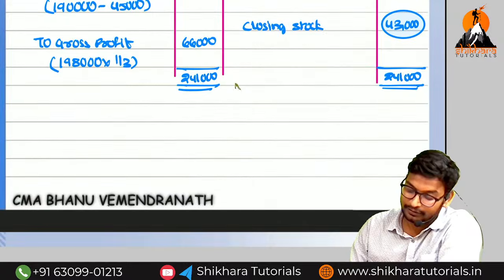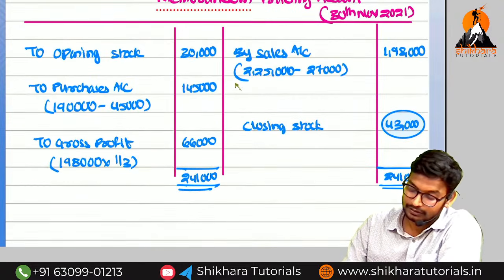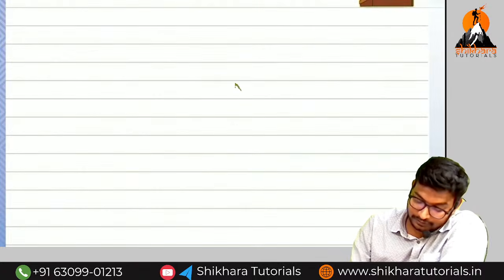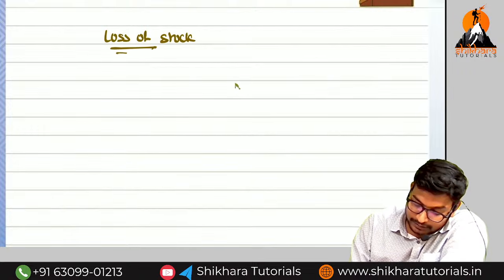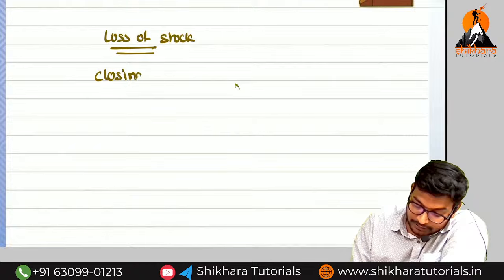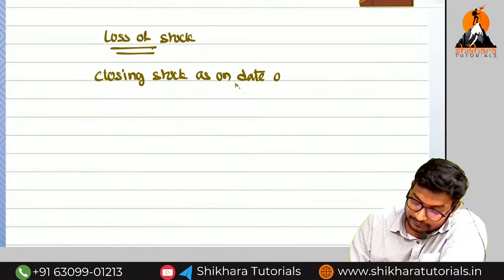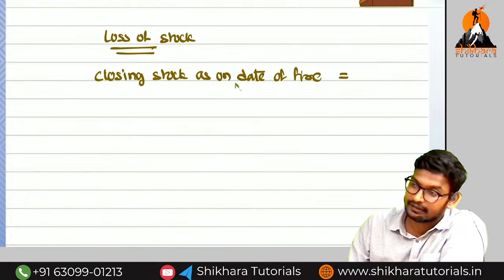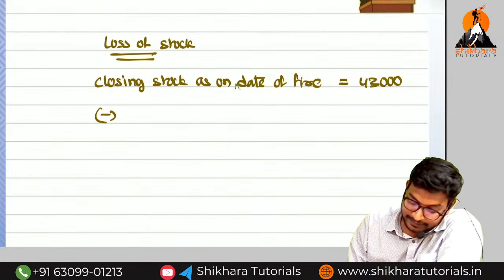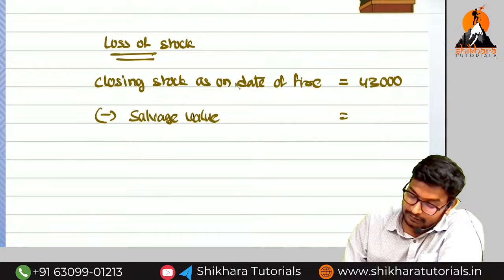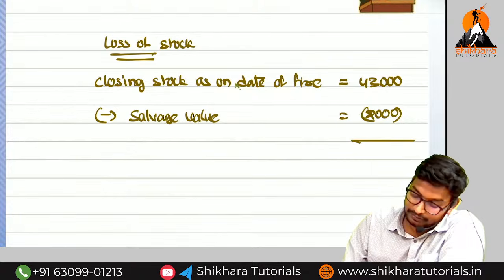So next, what do we need to find out, Amma? Loss of stock. So what is the formula for the loss of stock? Loss of stock is equal to closing stock as on date of fire. So what is the closing stock as on date of fire, Amma? 43,000. Can you say the second time salvage value is equal to 2,000? What is the amount we are getting? 41,000.